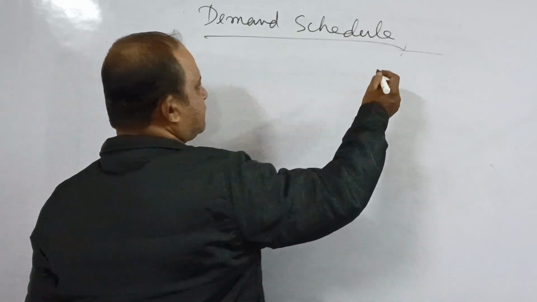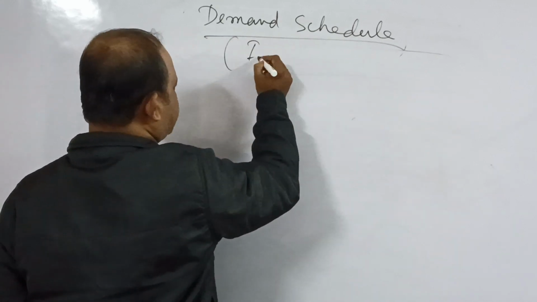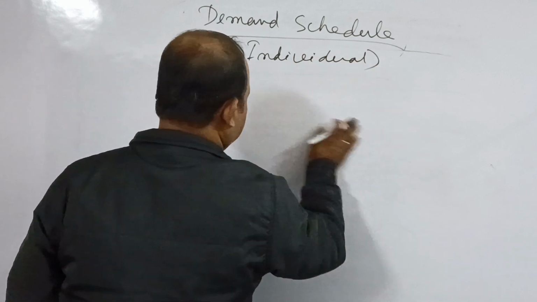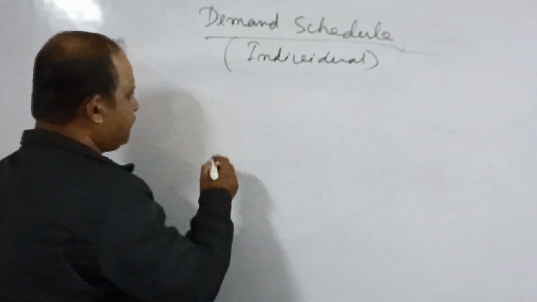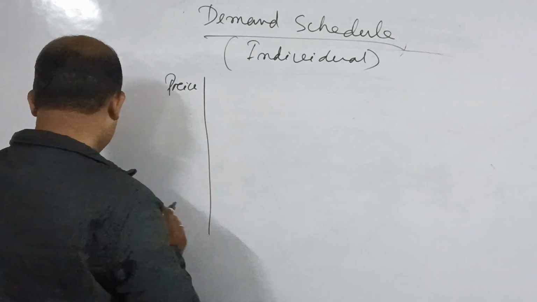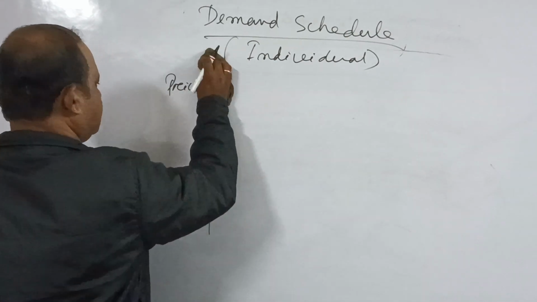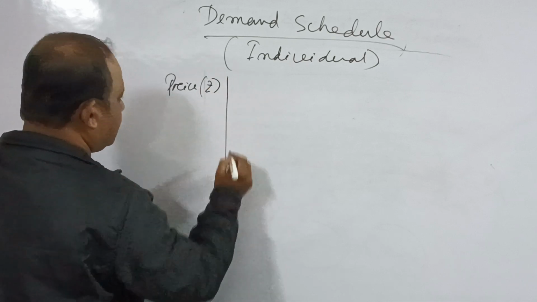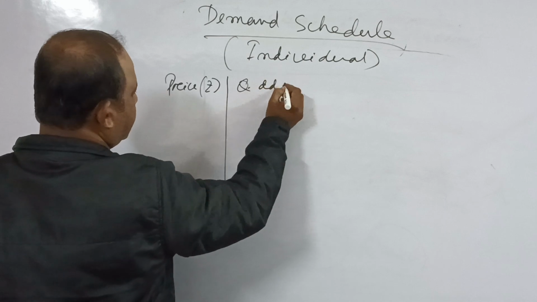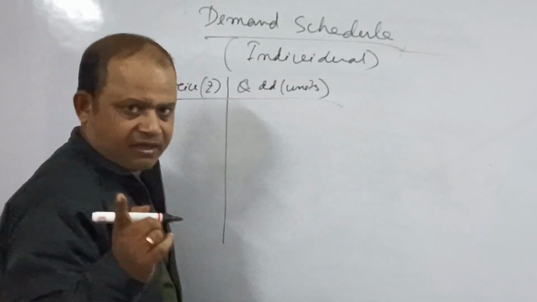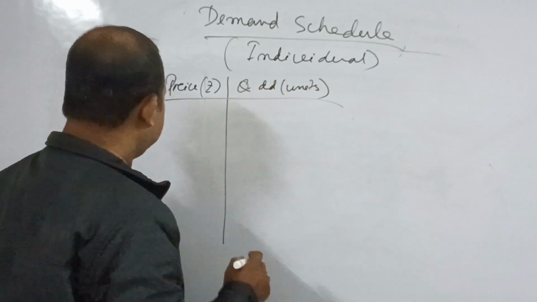So first let's discuss the individual demand schedule. Here we can write price in rupees and quantity demanded in units. Okay, let's take a hypothetical schedule.